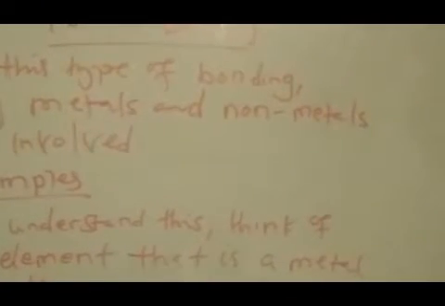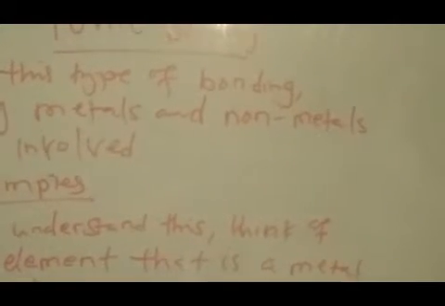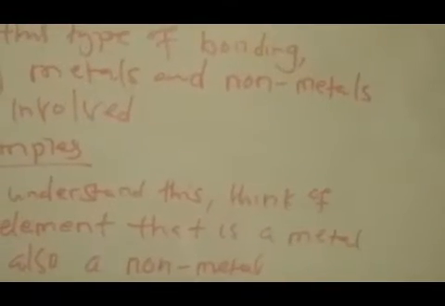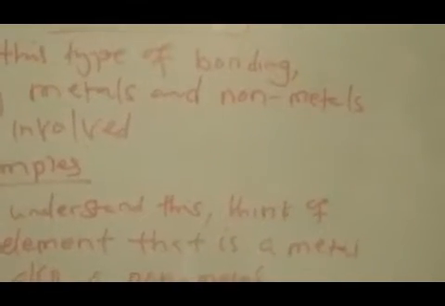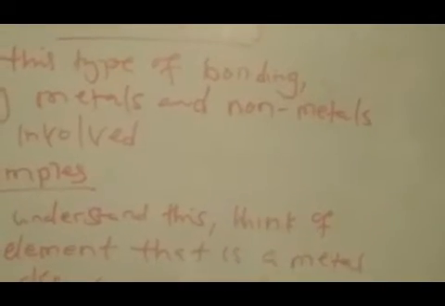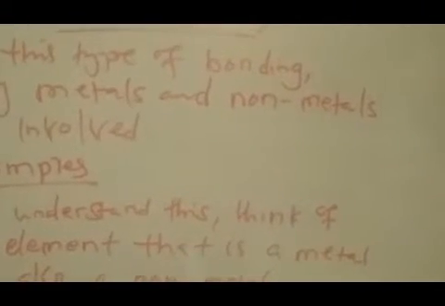Now, what are some of the examples that we can give under ionic bonding? To make this even simpler, I'll take one of the simplest elements from the periodic table. Of course, this video is not about the periodic table.